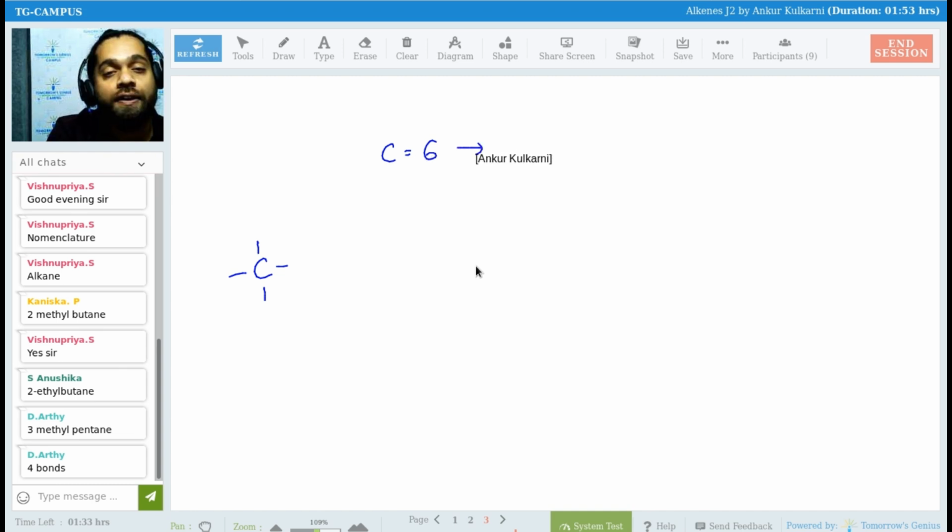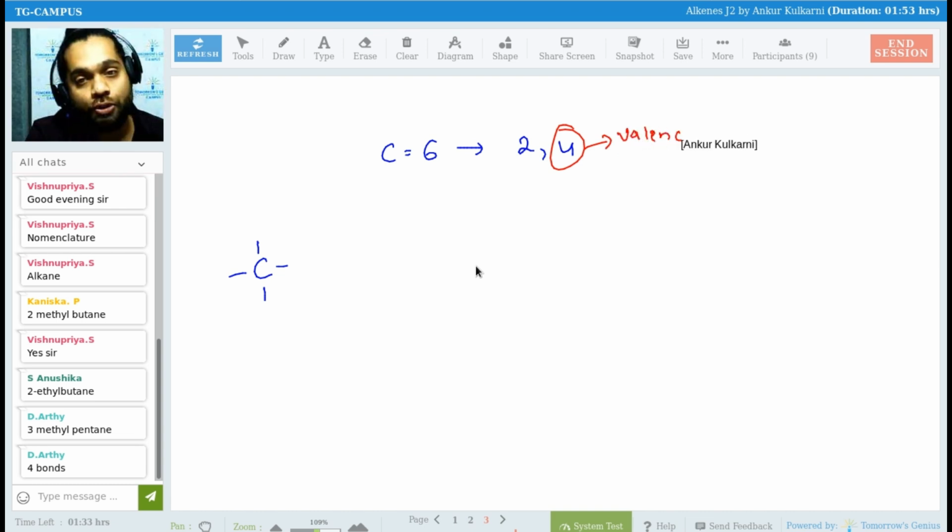So if I write down the electronic configuration, Anil Dev, it is 2, 4. So 4 electrons are there in the valence shell. Valence shell means outermost shell. So there are 2 plus 2, 4 valence electrons in the valence shell, and that's why carbon always and always makes 4 bonds, and that is the first thing you are going to check, that you are writing the compound correctly or not. If you are writing a whole page mechanism and you write the compound incorrectly, straight 0, because that compound does not make sense. Okay, so be very careful.